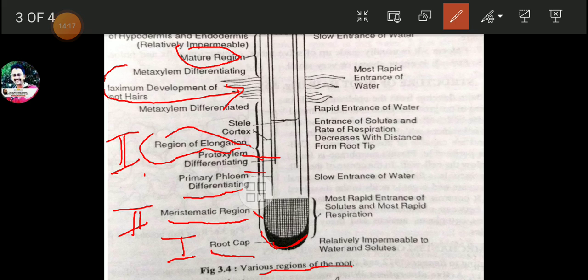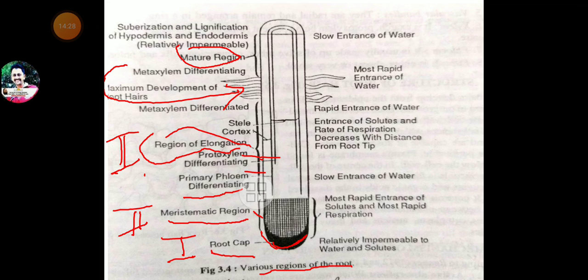So one most important part, that is the mature region. Why do we say this region is mature? Because suberization and lignification of the hypodermis and endodermis takes place, isn't it?